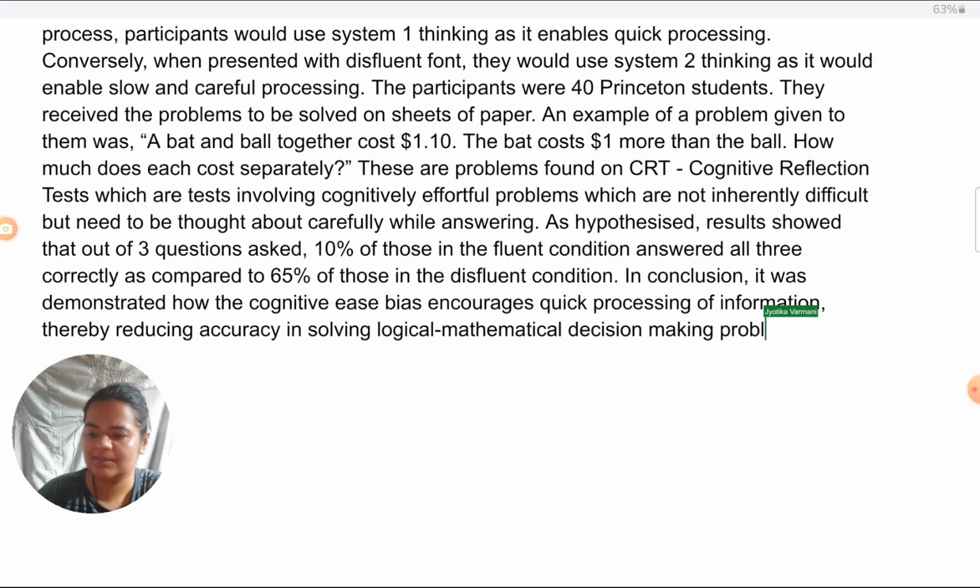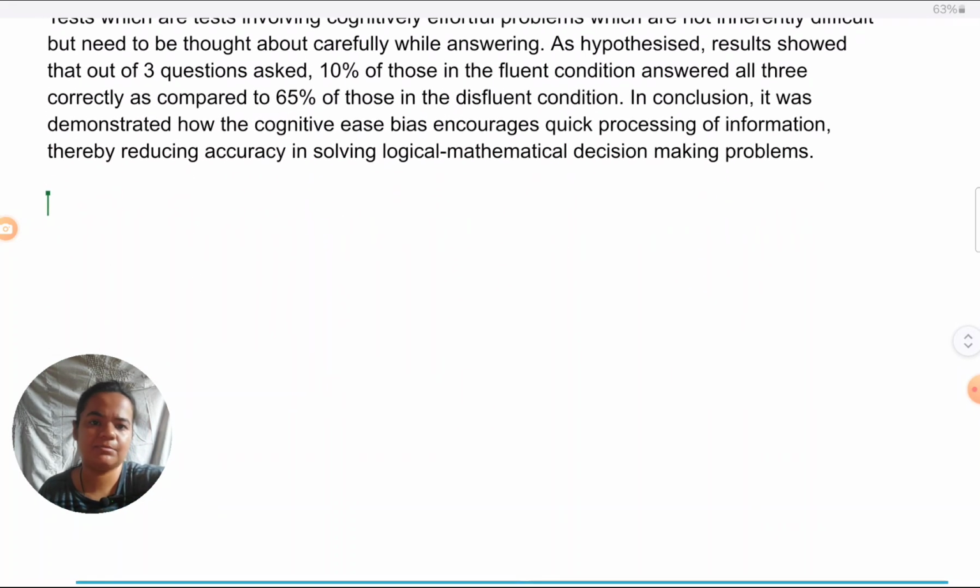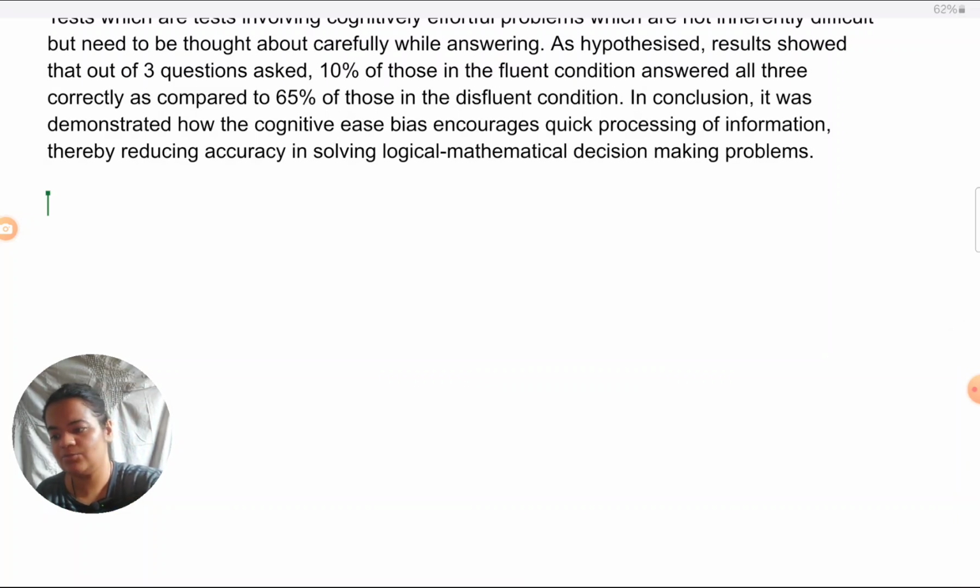More or less, it covers the aim only. Like I'm trying to say in the conclusion that what was aimed for, that was demonstrated in the study. Now coming to the final conclusion, in which I link back the study that I've described to the introduction.